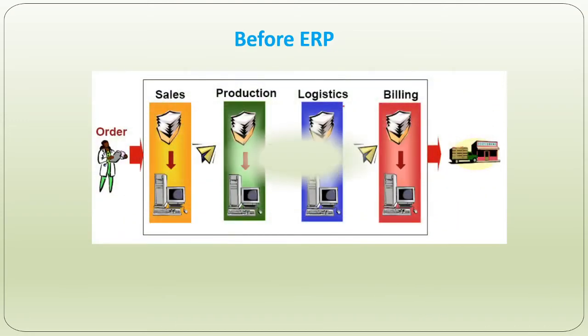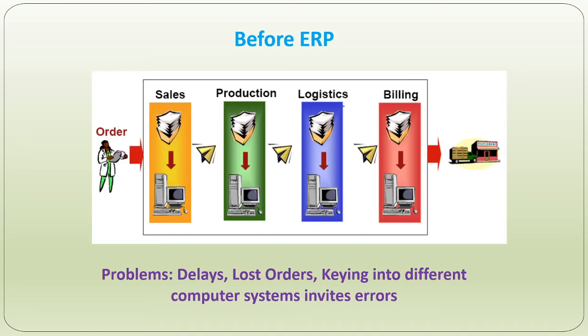Here, if you see, there are different computerized systems managing and organizing their own department databases, that is sales, production, logistics, billing, etc. If there is any order fulfillment, then it has to go through various departments. For example, the production department will check whether they can complete it in time with the available resources. The purchase department will check whether they have sufficient raw material to fulfill the order. Logistics management will see what the warehouse condition is, how to transport it, and customer services, etc.